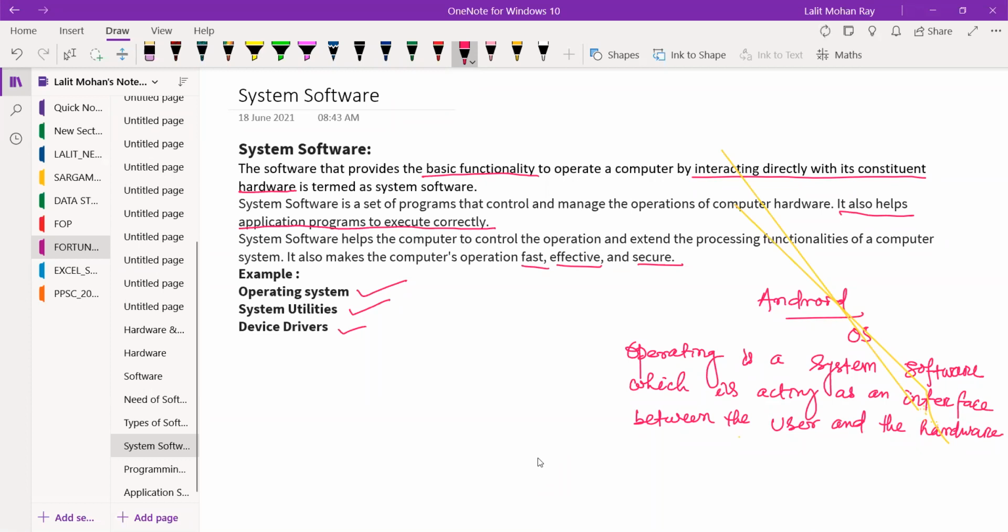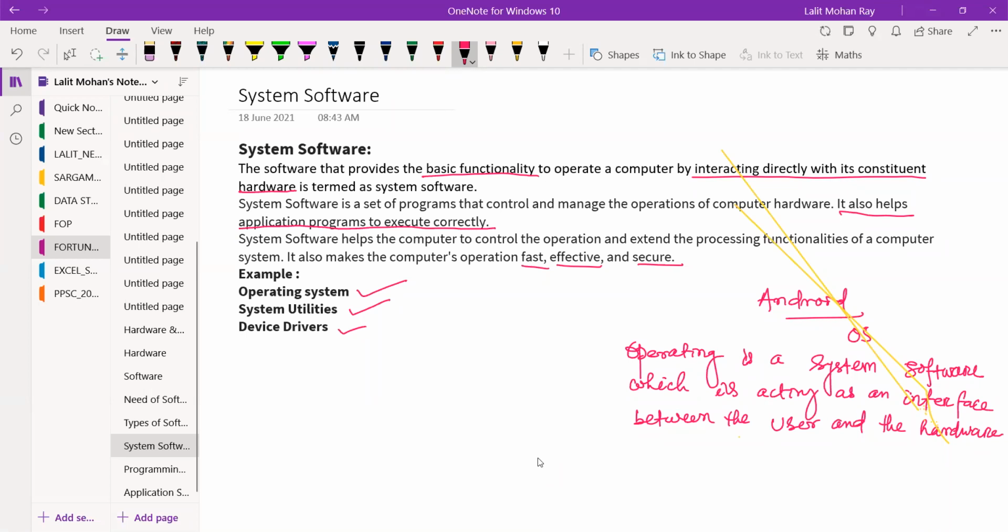Any doubt? So your operating system is a system software. That means it is a group of computer programs. So it will be acting as the interface between the user and the hardware.